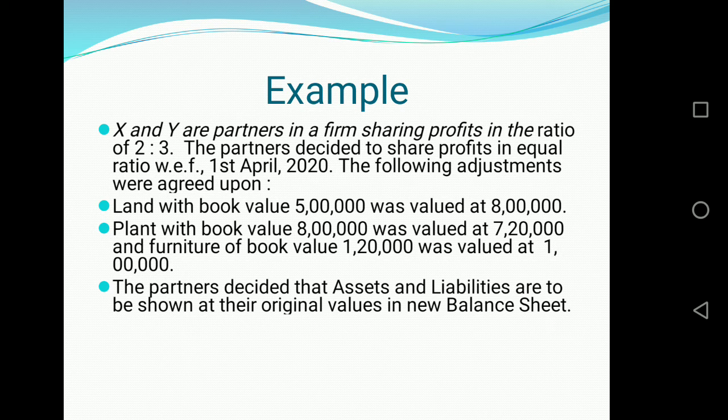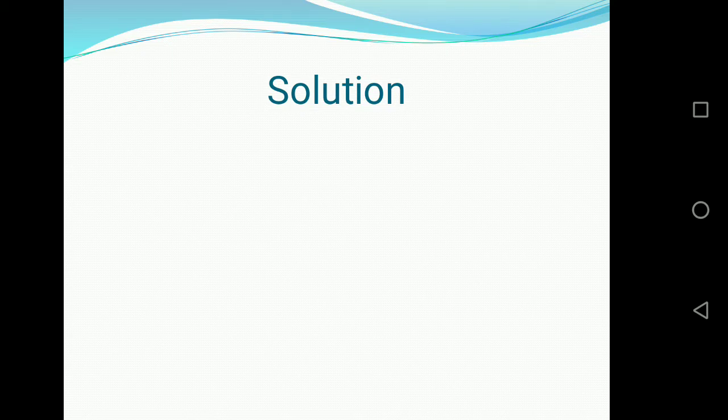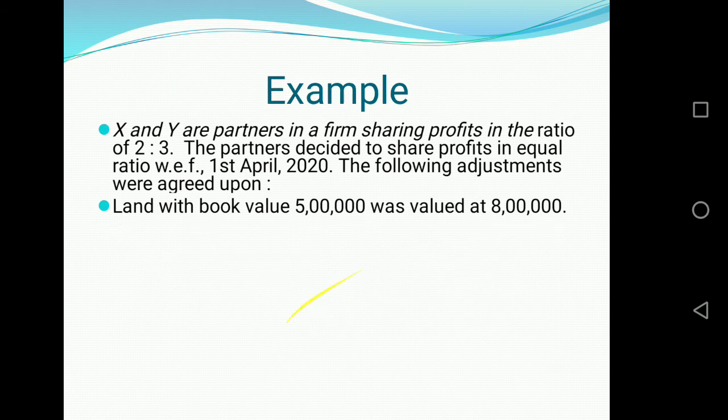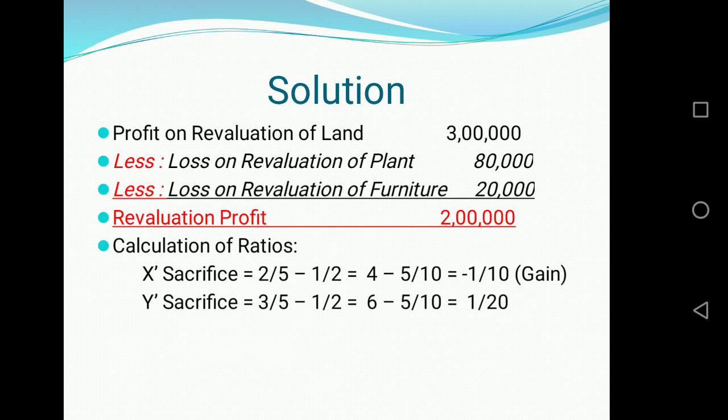Then we are given a twist in the story. The partners decided that assets and liabilities are to be shown at their original value in the new balance sheet. So beta, whenever we are given this statement, we have to do the treatment according to the situation, like treatment gaining to sacrificing. We cannot pass journal entries for revaluation.